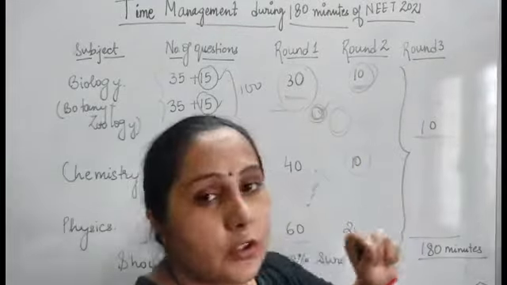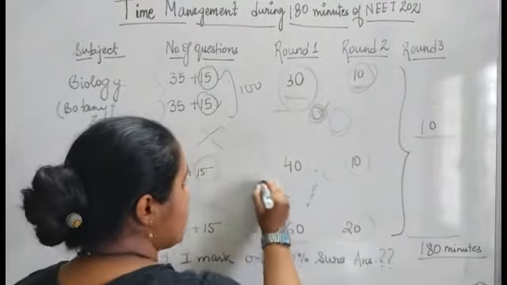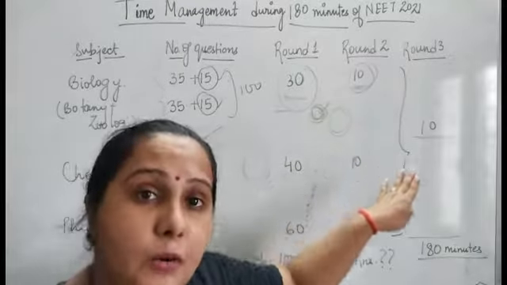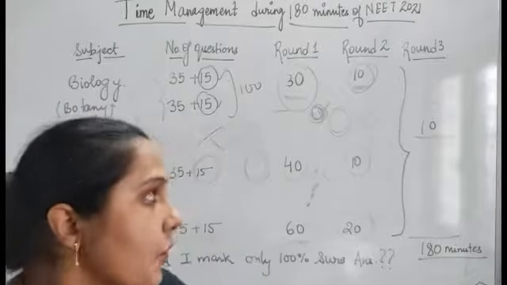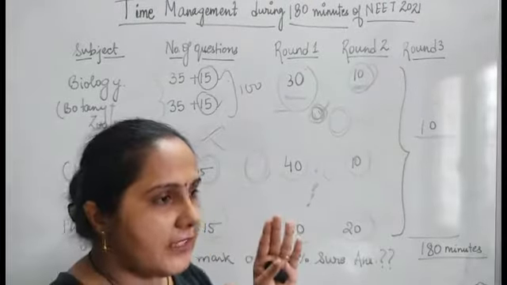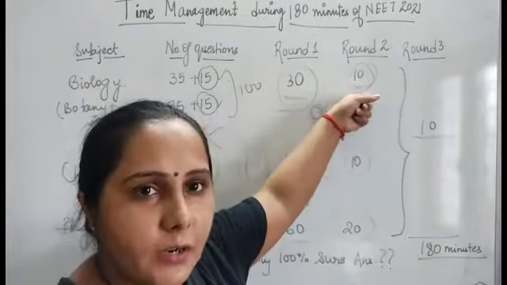So for this, you go for those questions which you had marked as a circle in round 1. You had gone through them again in round 2, but still you were not able to achieve any answer, right? For biology, I will suggest that most of the questions in which you had some feeling that okay, this is the correct answer, or you had some intelligent guesswork, you would have marked it in round 2, right?